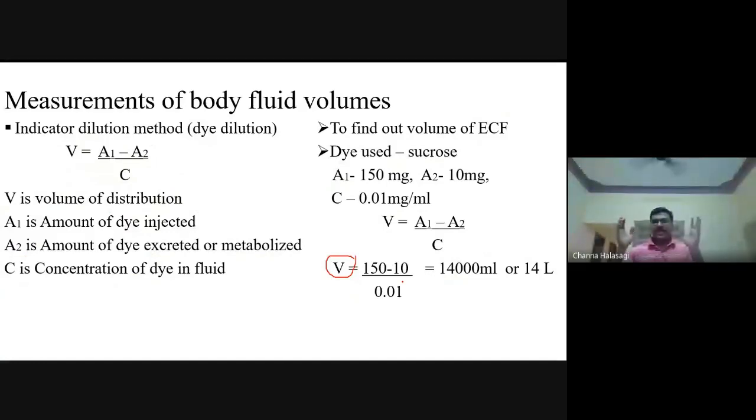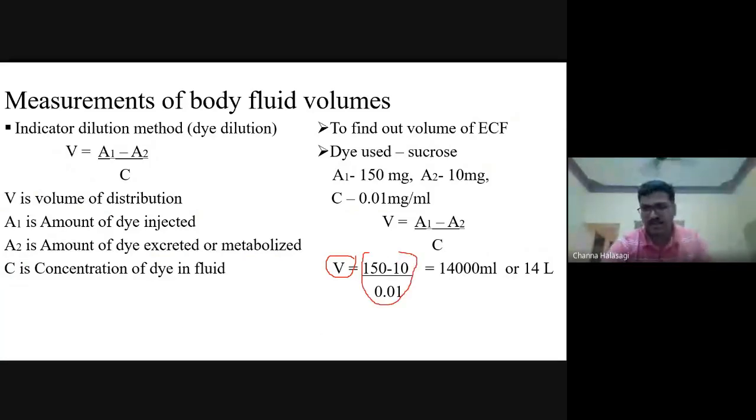Yes, sir. And in the recent AIIMS, they had given one example with the help of urea. Urea was given, and the same has been asked. They gave that 10% is metabolized. So what is your answer? They gave it in terms of percentage, but the formula remains the same.